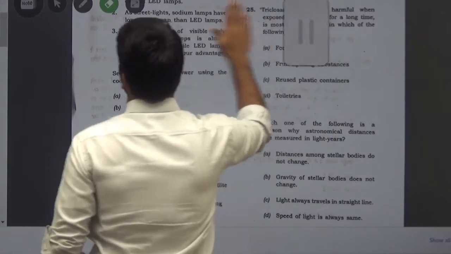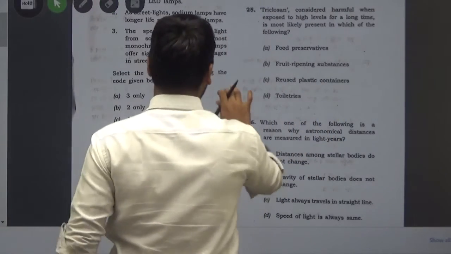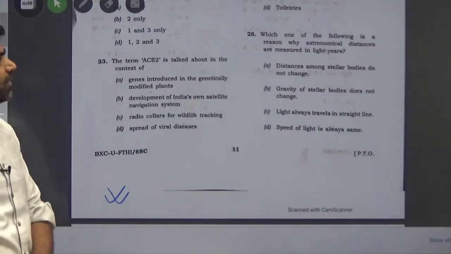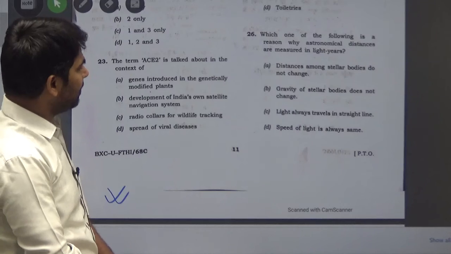Now move on to the next, the 26th question. Which one of the following is a reason why astronomical distances are measured in light years?